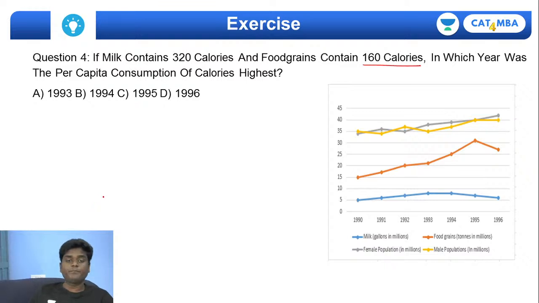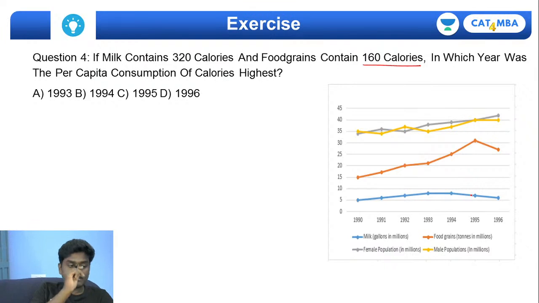So if you see this now, in this line chart, the consumption of milk, the blue line, is comparatively lesser than the consumption of food grains. Okay, and also the consumption of milk does not change by much. But if you see the consumption of food grains, it has a massive oscillation, right? It is changing every year.